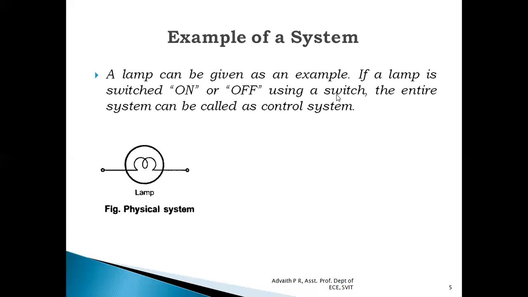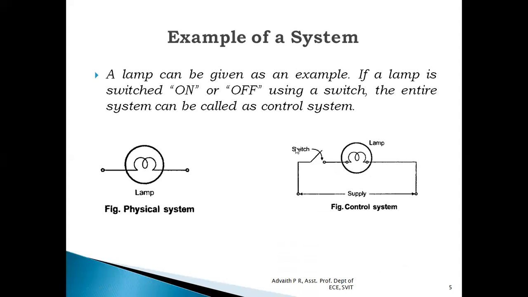That is possible by means of the switch as well as a supply. So when we employ a switch and a supply, this physical system gets converted into a control system, and the mechanism to control it is the switch which we have employed. In short, a control system is, in a broad sense, an interconnection of physical components to perform a desired function involving some kind of controlling action in it.